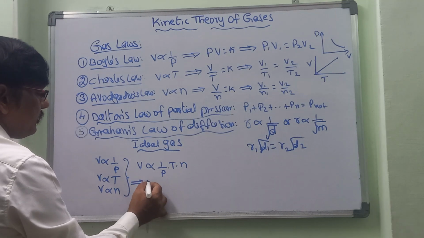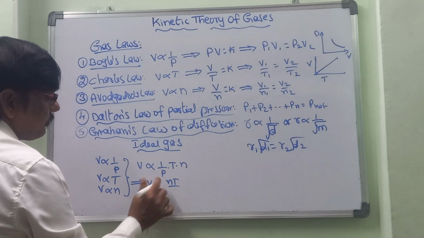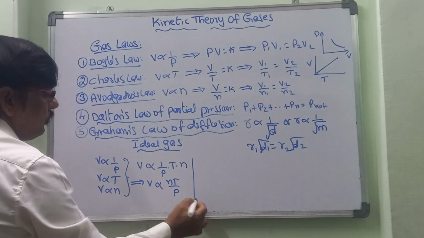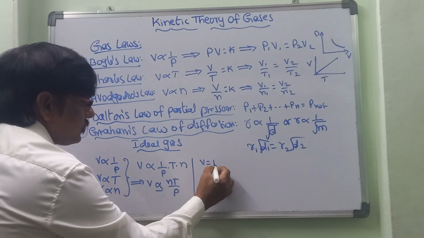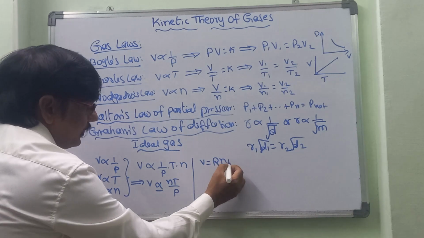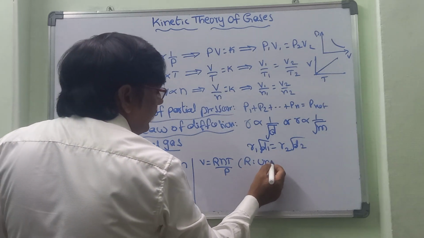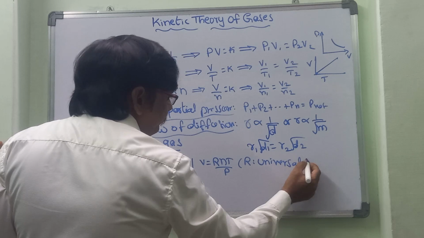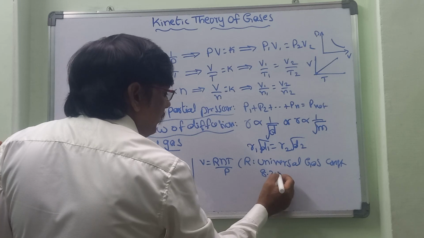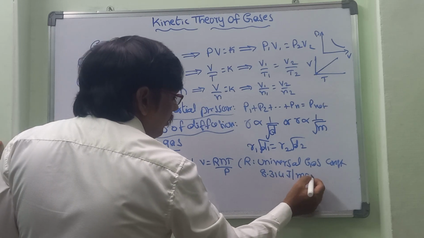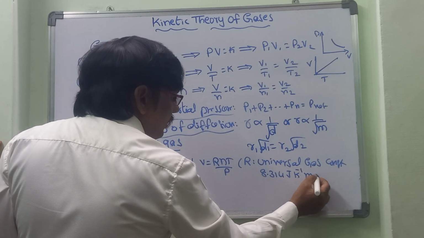So then how will we get it? V is directly proportional to nT by P. We know that to remove any proportionality, we use a constant. So here, let us use R as the constant: V is equal to R into nT by P. Here R is called the universal gas constant. Its value is 8.314 joule per mole Kelvin, J K inverse mol inverse.